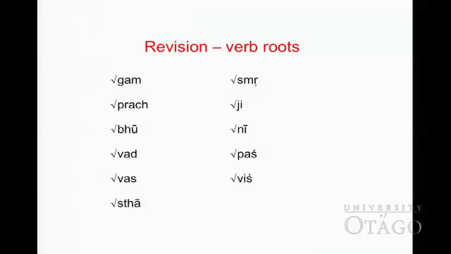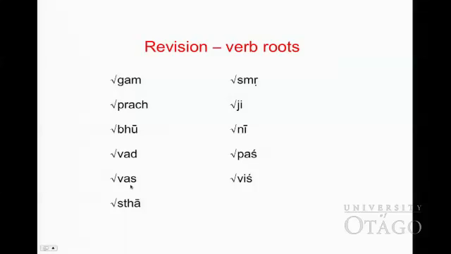Verb roots. We have learned some of the verbs. Revise again. Come, go. Gacchati, he, she goes. Prach, pṛcchati, he, she asks. Bhū, bhavati, he, she is. Vad, vadati, he, she speaks.